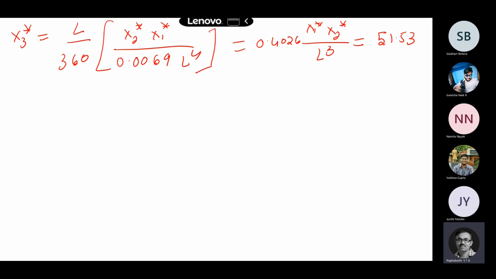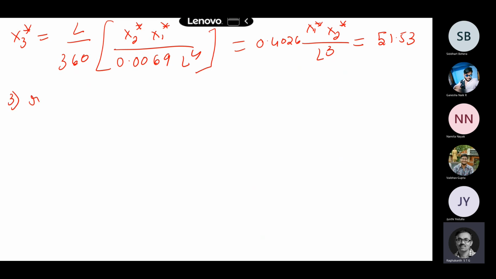So it's the first step, the most important thing. If there are n random variables, you take n minus 1 random variables the same as their mean value. The nth random variable you calculate from the constraint basically. Because that is mandatory to find out my reliability index. This is the first step.